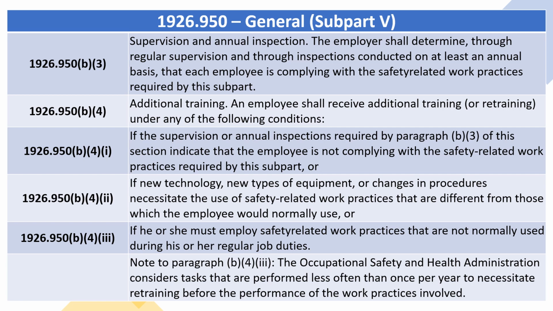1926.950(b)(4), Additional Training. An employee shall receive additional training or retraining under any of the following conditions: if the supervision or annual inspections required by paragraph (b)(3) of this section indicate that the employee is not complying with the safety-related work practices required by this subpart, or if new technology, new types of equipment, or changes in procedures necessitate the use of safety-related work practices that are different from those which the employee would normally use, or if he or she must employ safety-related work practices that are not normally used during his or her regular job duties.